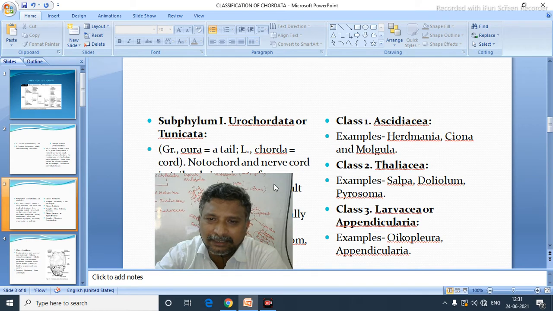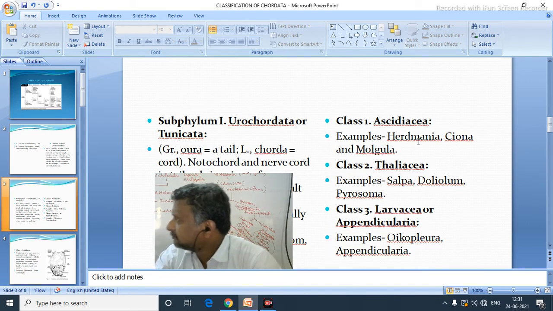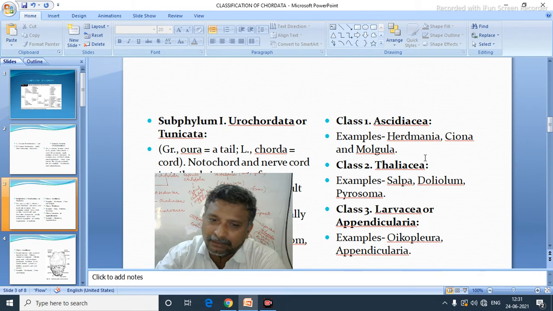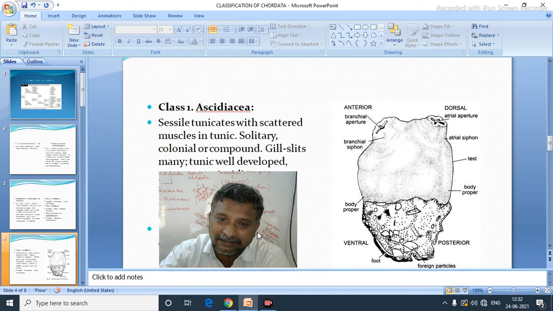Now urochordata can be divided into three classes. One is Ascidiacea. For this, an example is Herdmania. Class 2 Thaliacea. Examples are Salpa, Doliolum and Pyrosoma. And class 3 Larvacea, that is Appendicularia. Example Oikopleura. Now one by one we will see Ascidiacea.